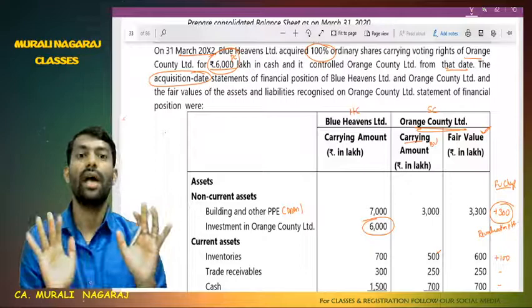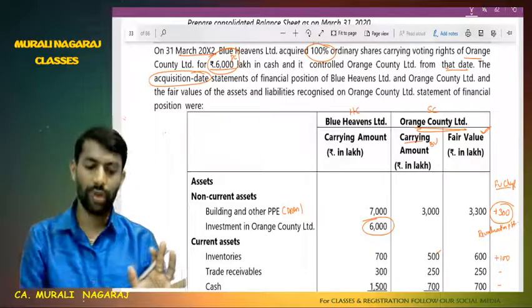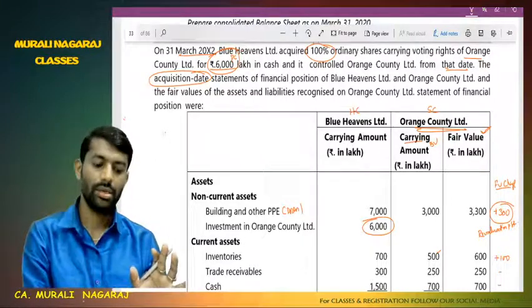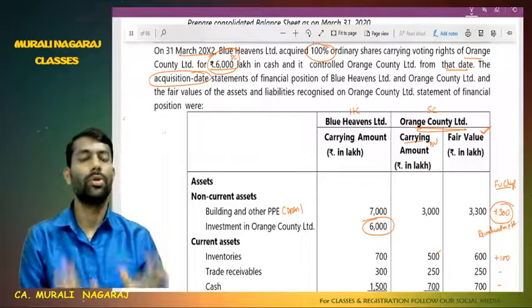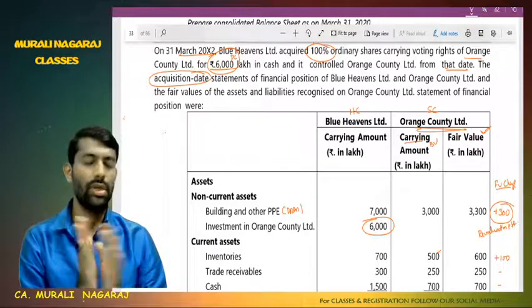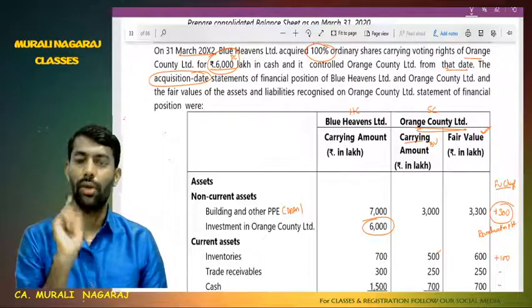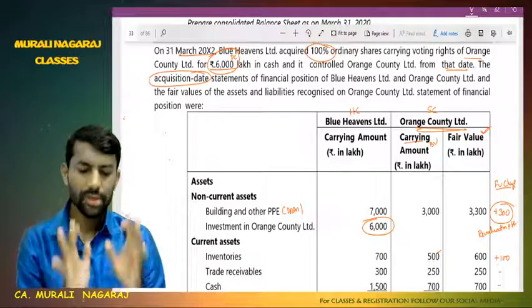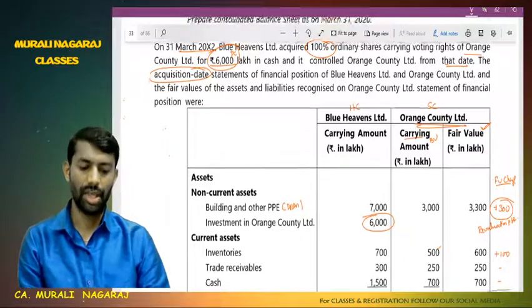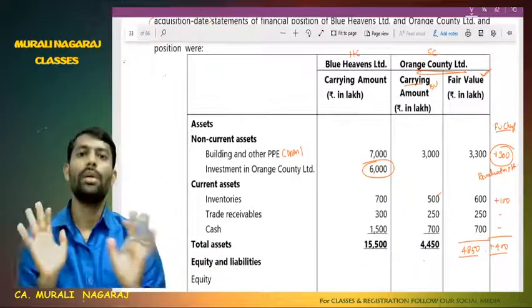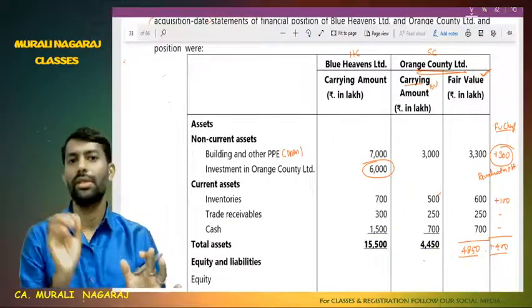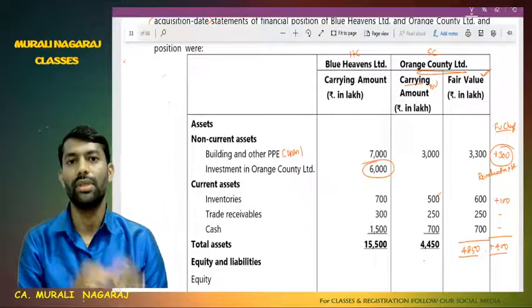Figures and facts are the same. Whatever Blue Heaven Limited figures, they are the same; Orange Country book value as well as fair values are both the same. So we have recorded fair values on consolidation. Imagine here 6,000 lakhs is the purchase consideration for 100%. Suppose here same balance sheet as on that day, it's the same control, but instead of 100%, suppose we acquire 75%, how will it be?